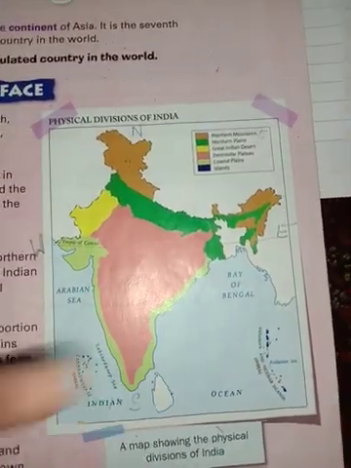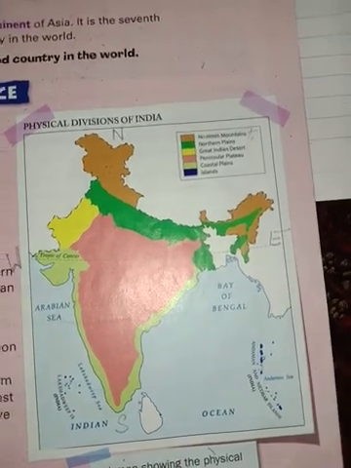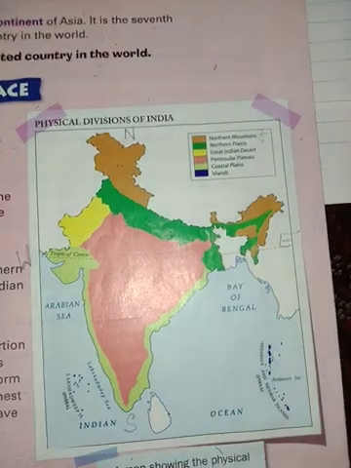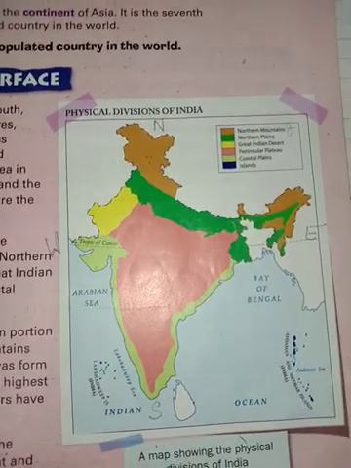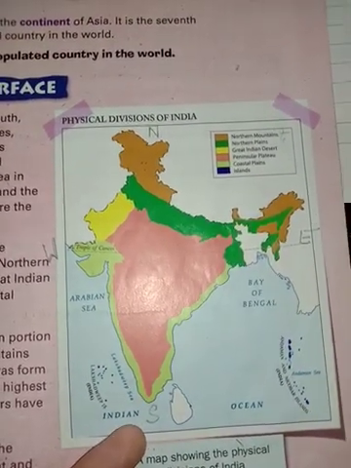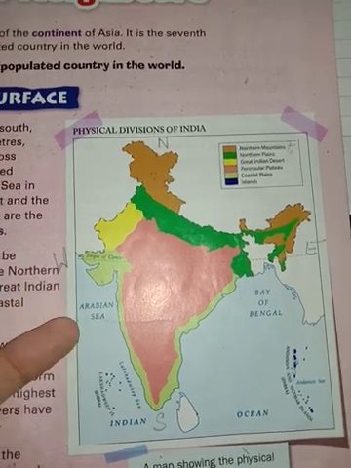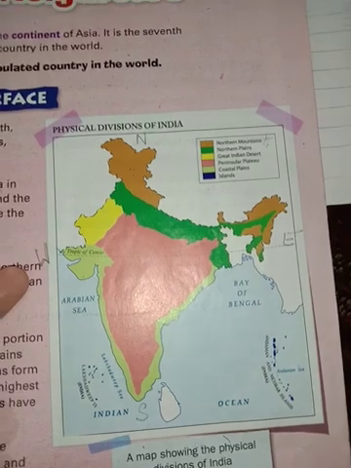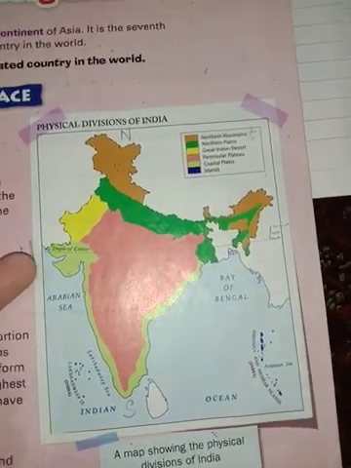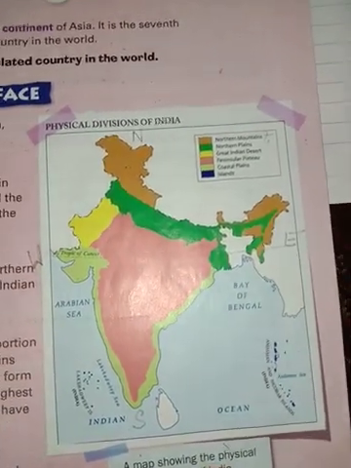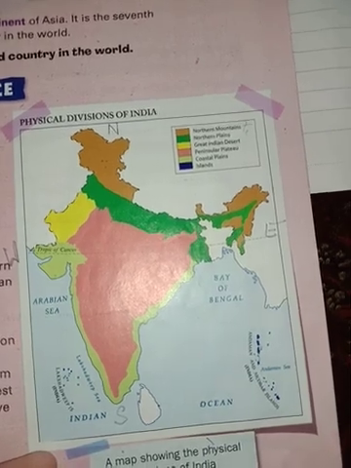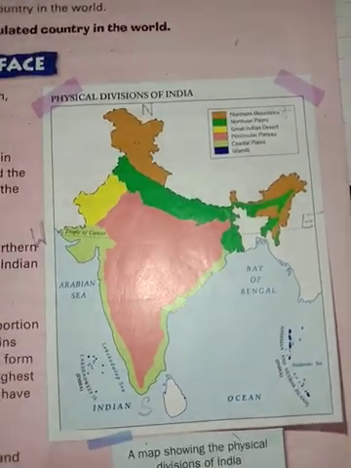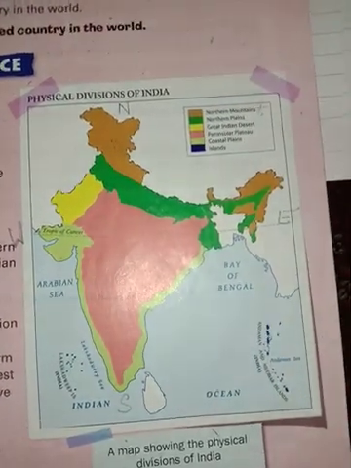So Bay of Bengal, it is on which side? You can say it is in east side. Yes, correct. It is at the east. So Indian Ocean, it is at the south side. Now the third, it is Arabian Sea, that is lying towards west side. So our country, India map, it is surrounded by 3 sides of water. Okay, that are Bay of Bengal, Indian Ocean and Arabian Sea.